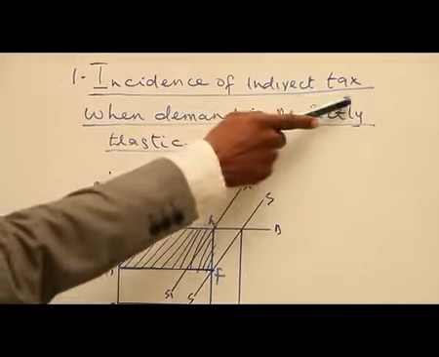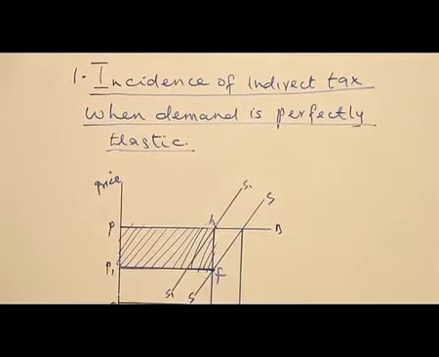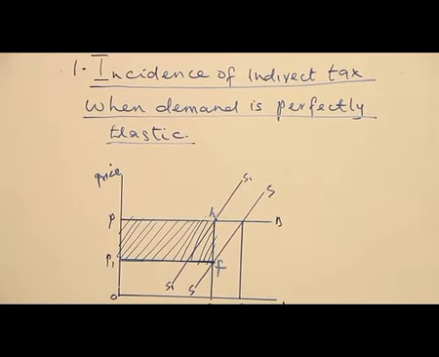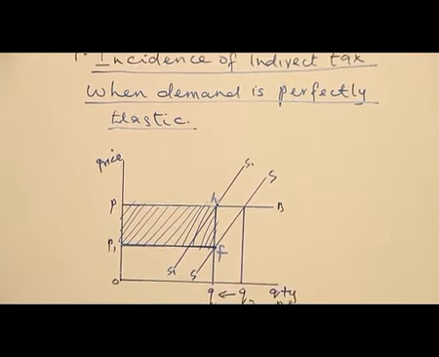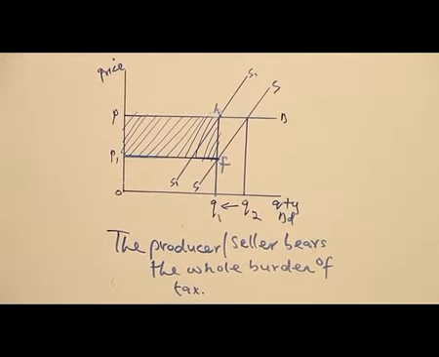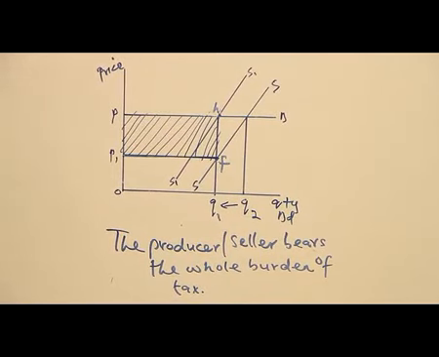Incidence of indirect tax when demand is perfectly elastic. We have analyzed price elasticity of demand, that we have about 5 types. The first one among them is perfectly elastic demand. Perfectly elastic demand implies a situation where there is a constant price, but quantity demanded changes from one level to another, while the price is constant.